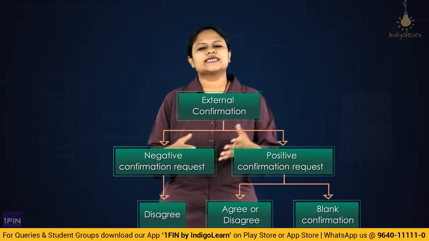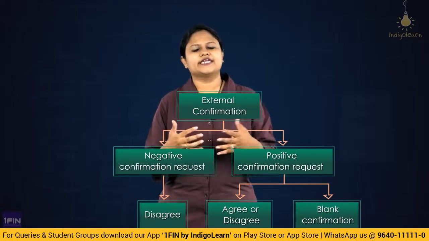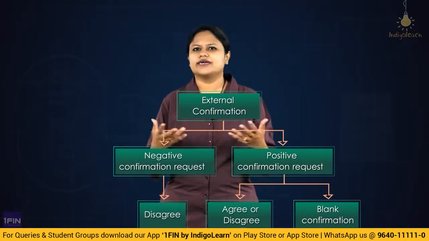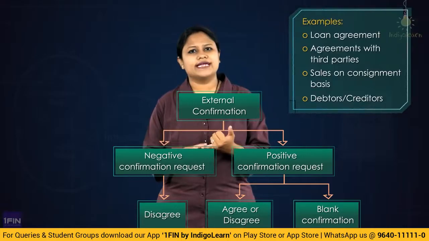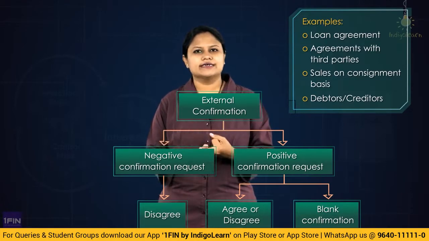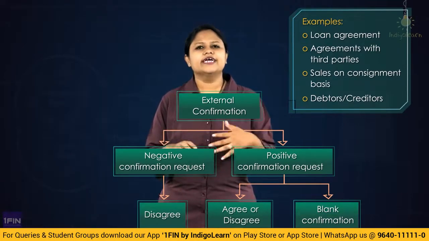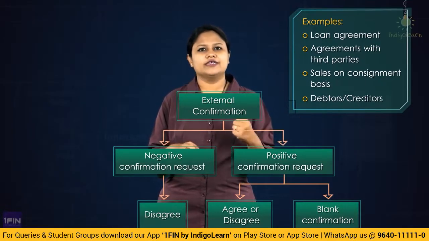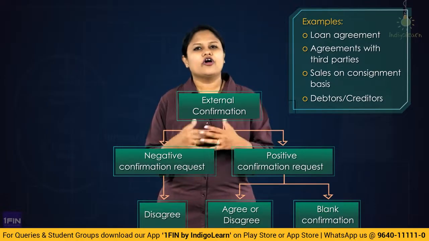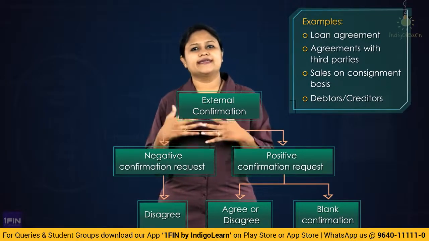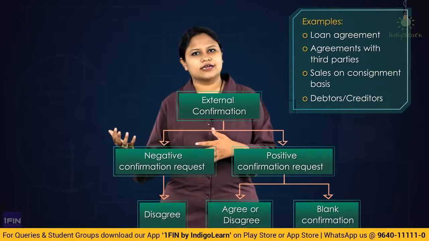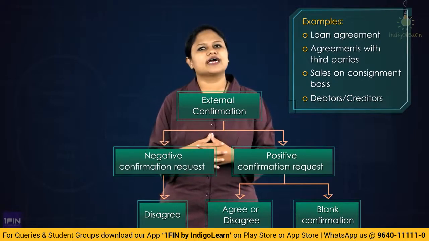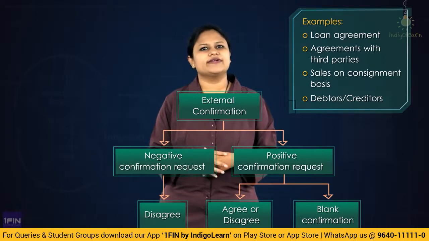After this, we studied the areas where this kind of request will be made. Very understandable, wherever a third party is involved. It could be lenders, debtors, creditors, inventory lying with the third party. It could be when investments are purchased by the entity or acquired by some third party, or maybe when you have your title deeds kept with others, that is, third parties. Wherever a third party is involved, you will seek an external confirmation as appropriate audit evidence.